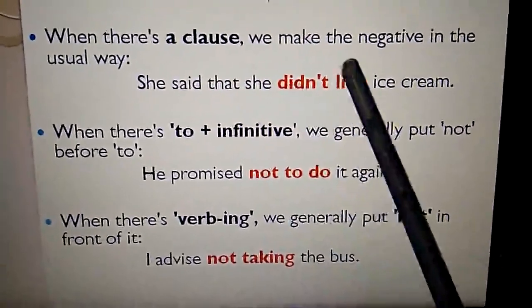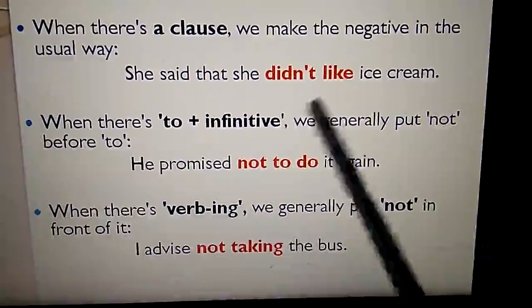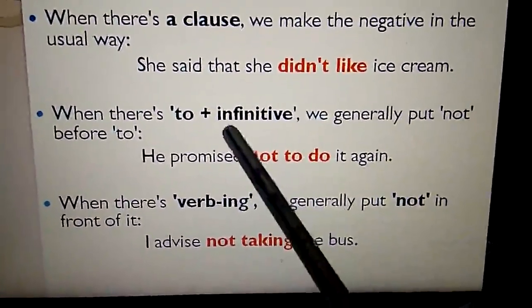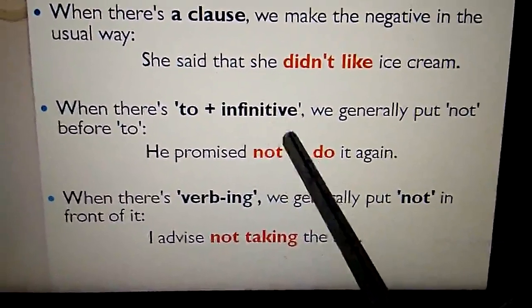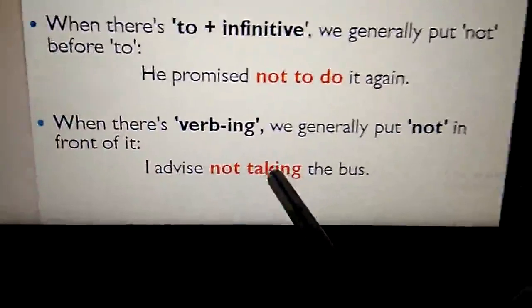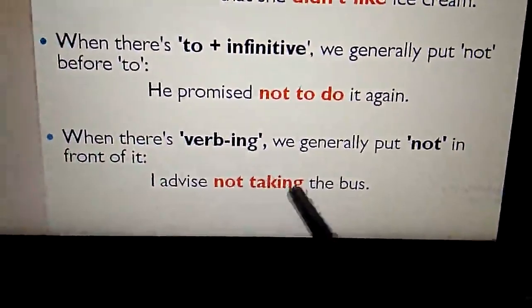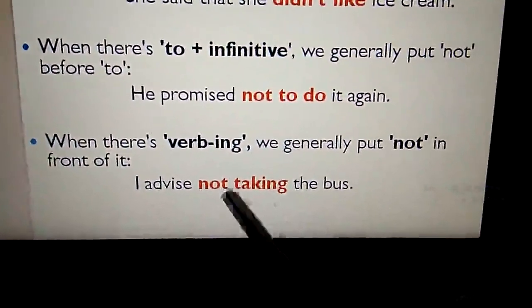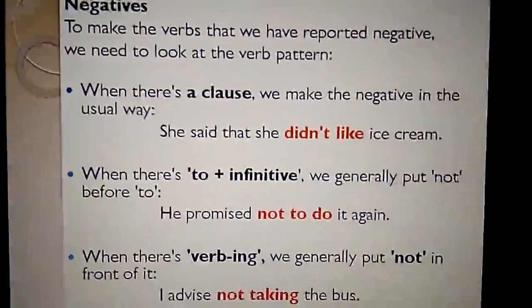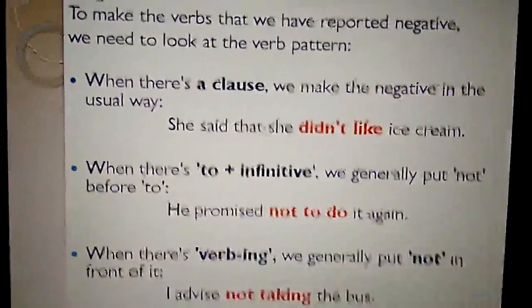When there is a clause, we make the negative in the usual way as we write statements. When there is a to infinitive, usually we put not before the to infinitive. And when there is an ing verb form, then we put not before that verb form. So these are the three ways how we construct negative sentences.